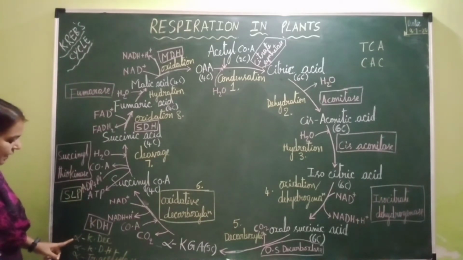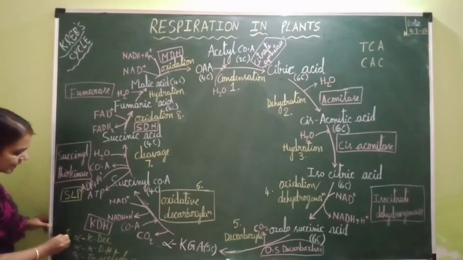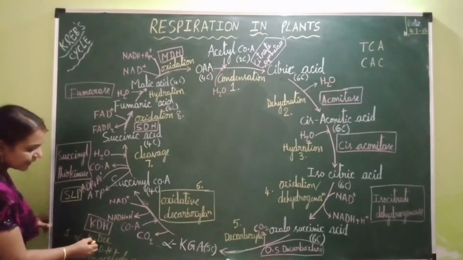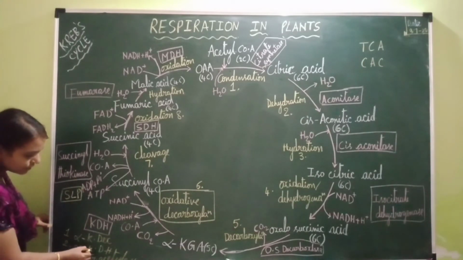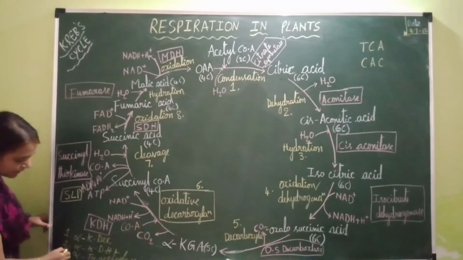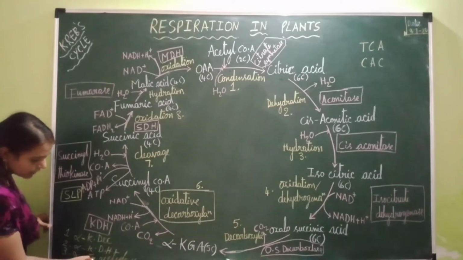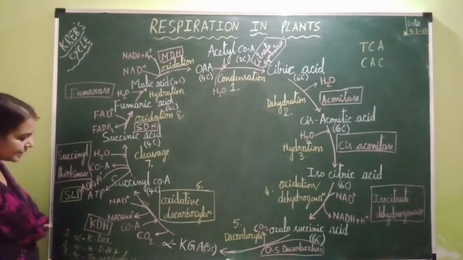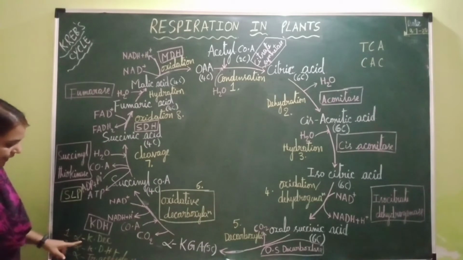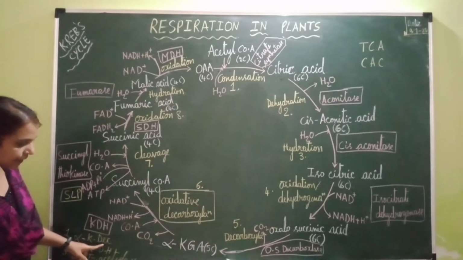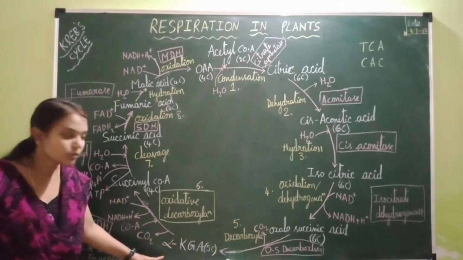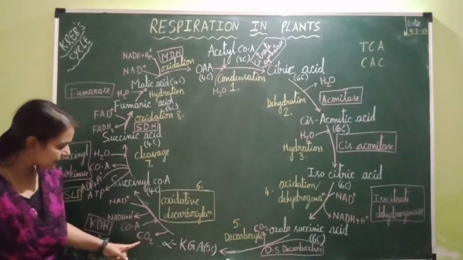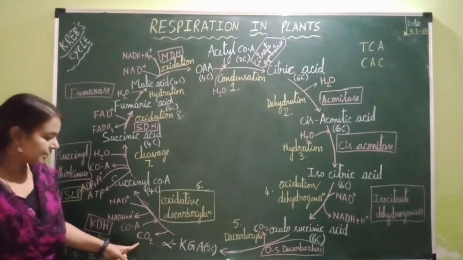Those 3 enzymes are: first enzyme is alpha ketoglutarate decarboxylase, second enzyme is alpha ketoglutarate dehydrogenase, third enzyme is alpha ketoglutarate transacetylase. So the first enzyme, alpha ketoglutarate decarboxylase, is involved in decarboxylation of this alpha ketoglutaric acid, so that one carbon dioxide is released.